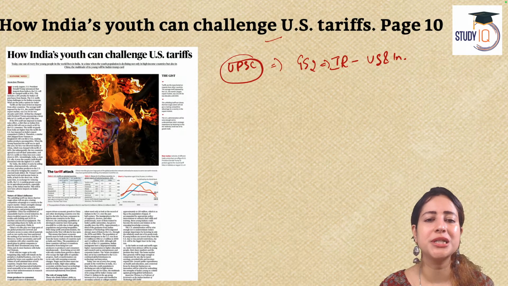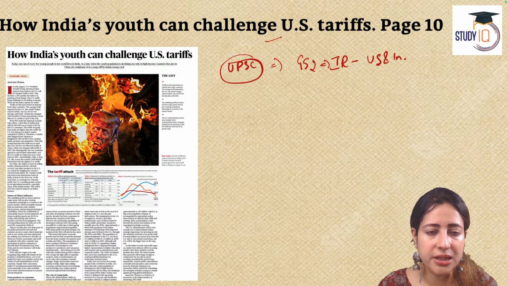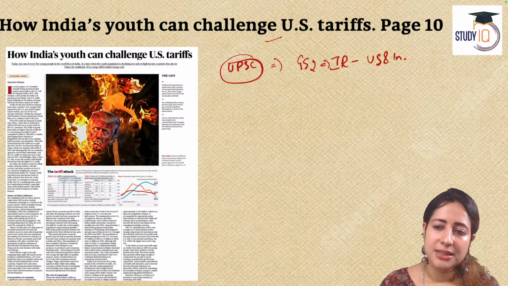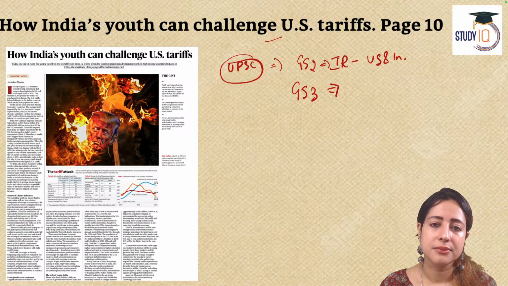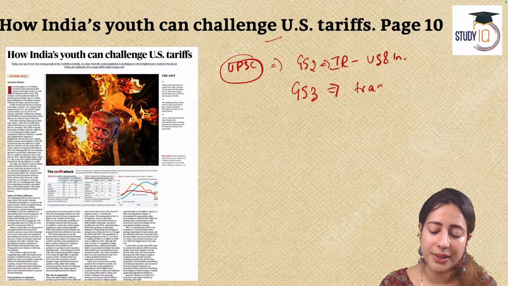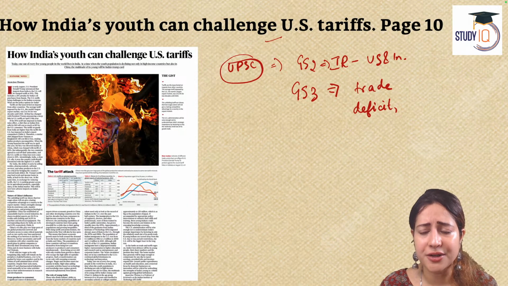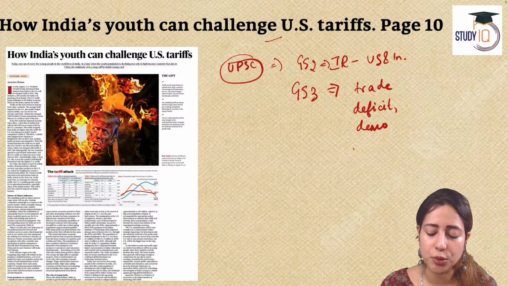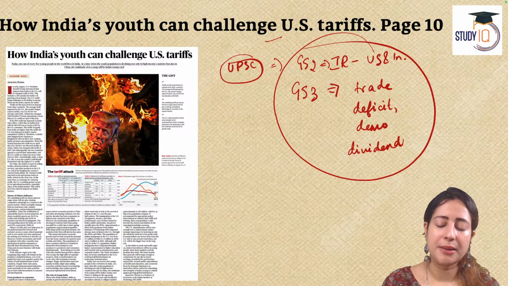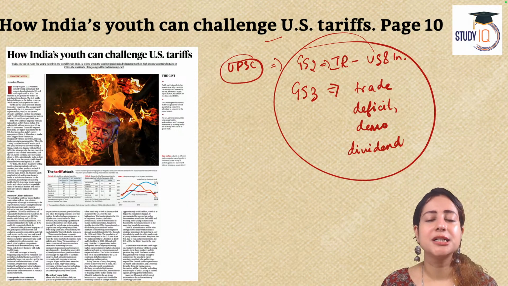It has a very new perspective on India-US relation. Third thing is it is also related to GS paper 3 because it talks about economic concepts like trade deficit. It discusses import duties, tariffs, and another interesting concept called demographic dividend. This is the topic mapping of the article. What does the article say?